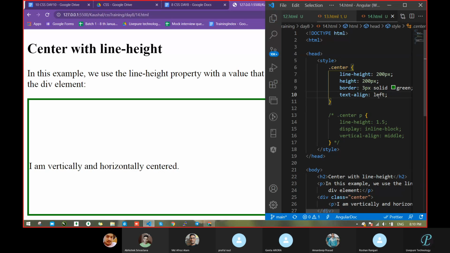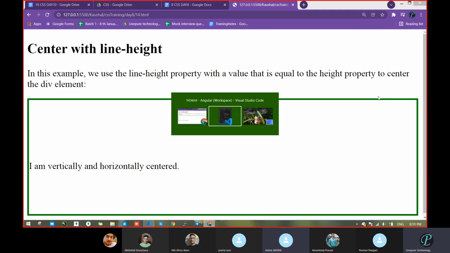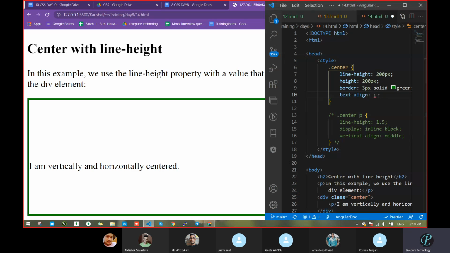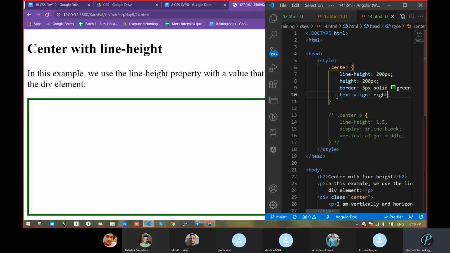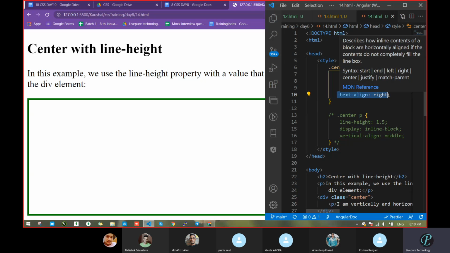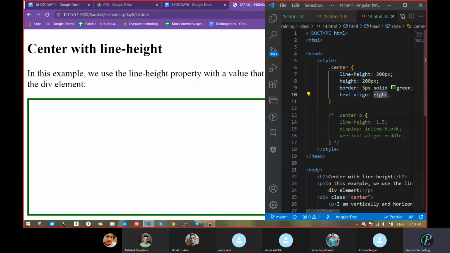Your text came to the left, then right was there, and center. With text alignment we were moving the text left to right, but with vertical alignment up to down in that direction.